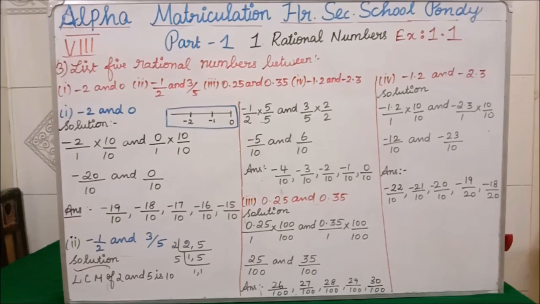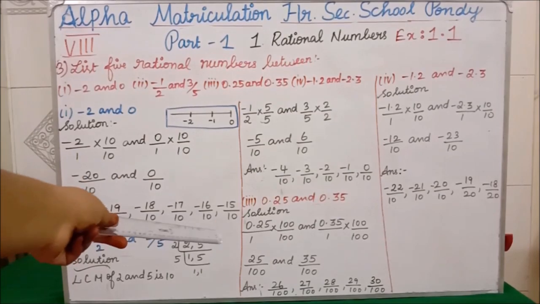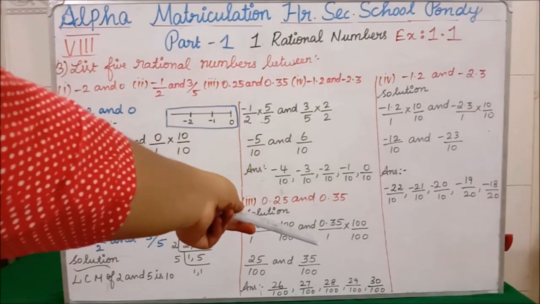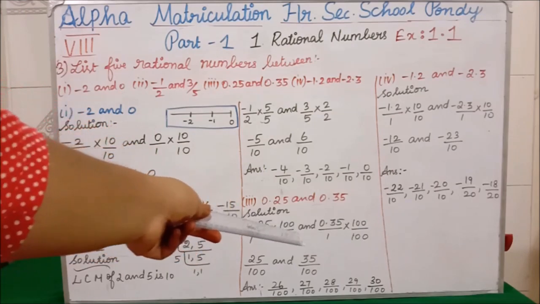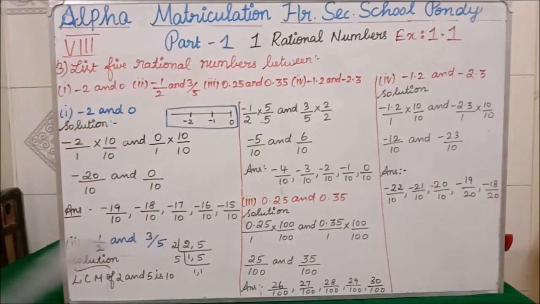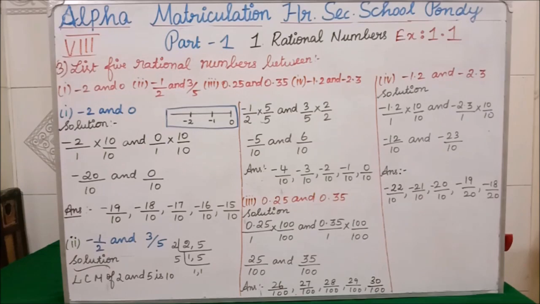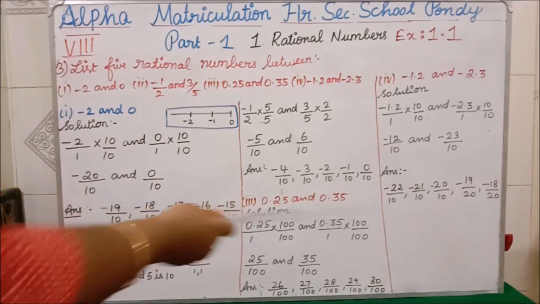0.25 and 0.35. That is our question. Students, here we don't have a denominator. We ourselves are taking the denominator as 1. There also we are taking the denominator as 1. If you see here, after the decimal, how many numbers do we have? 2 numbers. So I am multiplying the numerator and denominator by 100. Similarly, here also after the decimal I have 2 numbers, so I am multiplying and dividing by 100.